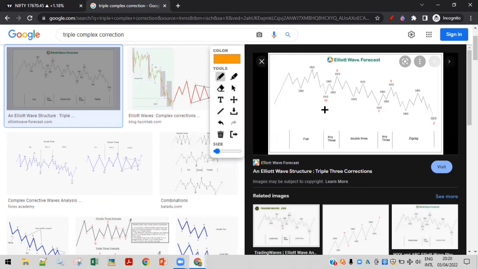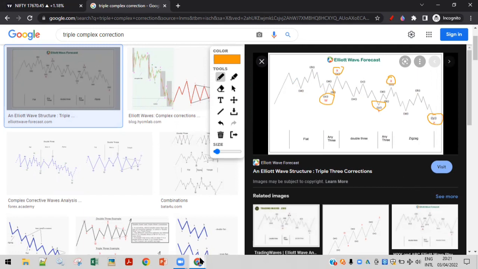One of those patterns is a triple complex correction, where it goes down as ABC, which is called W, the first move, then a connecting move X, then again ABC as Y, then again a connecting wave X, and ABC again as a down wave, the Z wave. So WXYZ is the triple complex correction that you need to remember for this video.